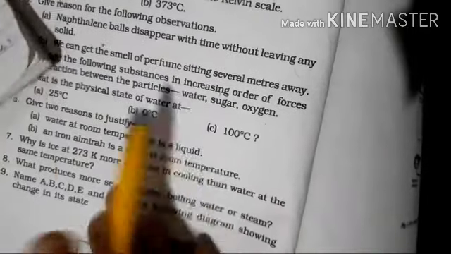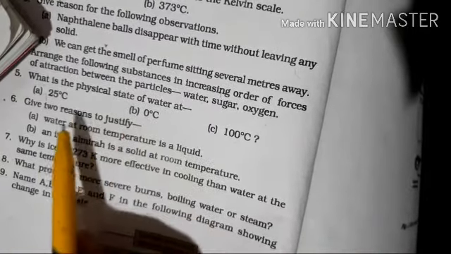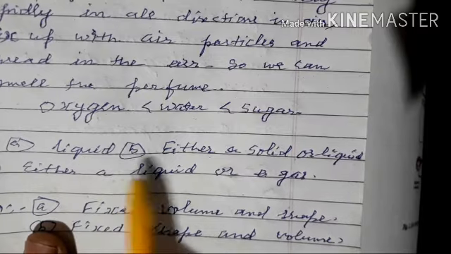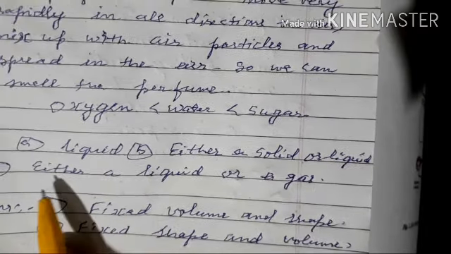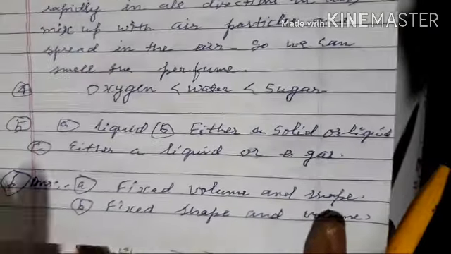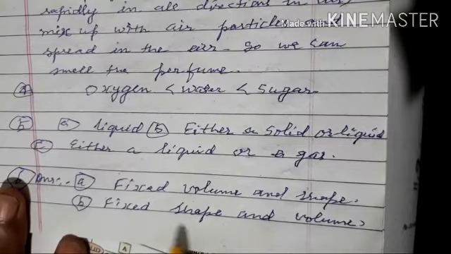Before this, question number 5. What is the physical state of water at 25 degrees Celsius, 0 degrees Celsius, 100 degrees Celsius? Answer: A, liquid. B, either a solid or liquid. C, either a liquid or a gas. Question 6 answer: fixed volume and shape. Fixed volume and shape. Fixed shape and volume.